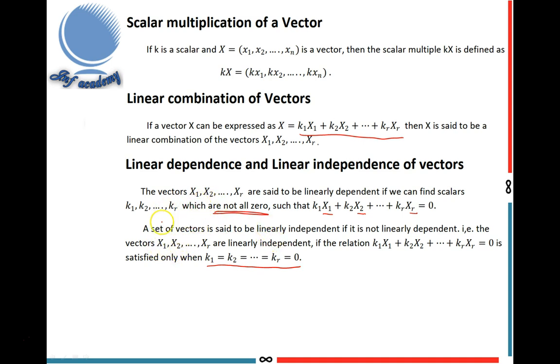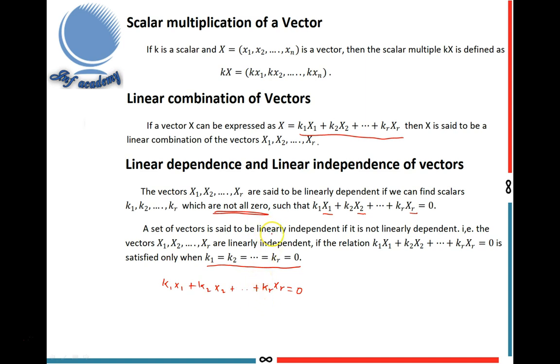Suppose the vectors x1, x2, xr are linearly dependent, then k1 x1 plus k2 x2 plus etc. plus kr xr equal to 0, where at least one of the k's is not 0.